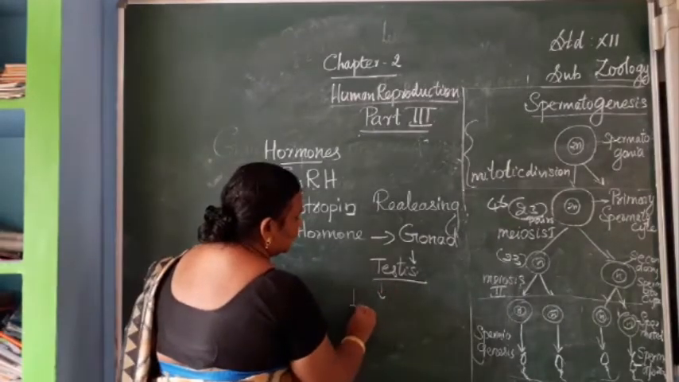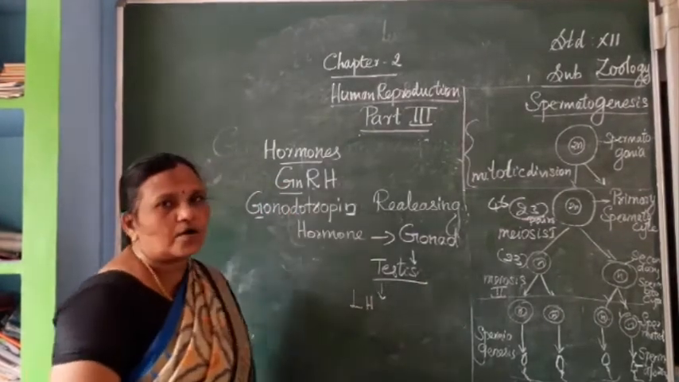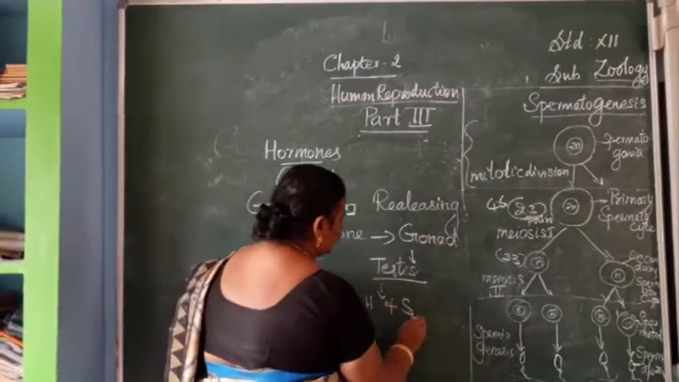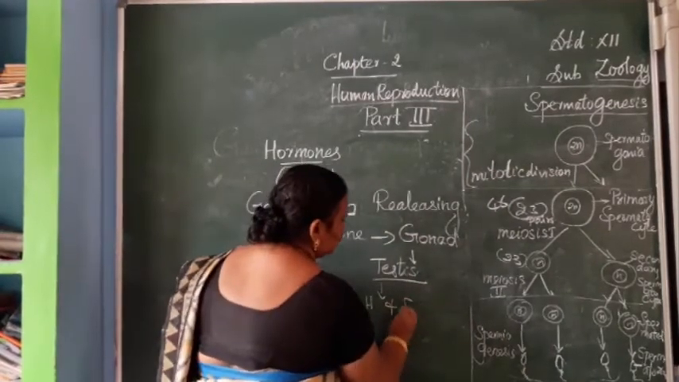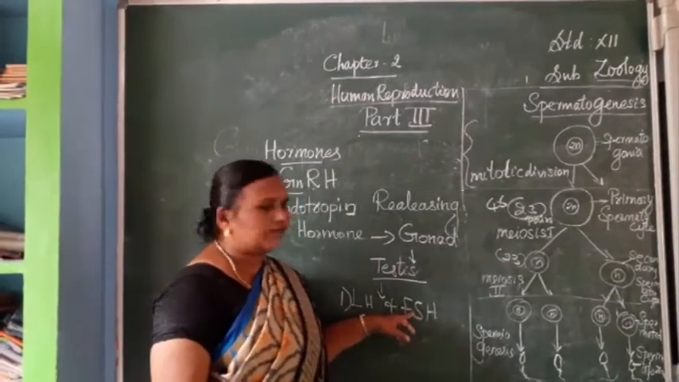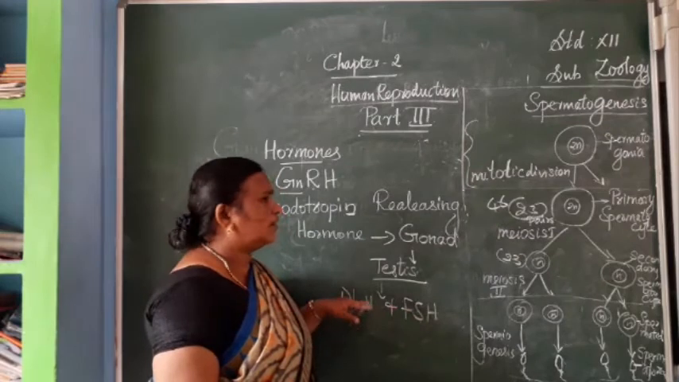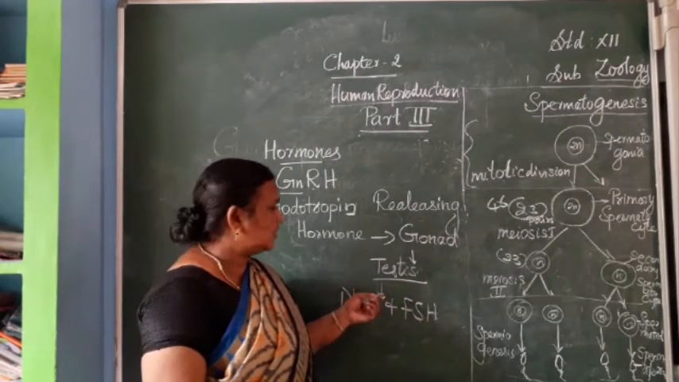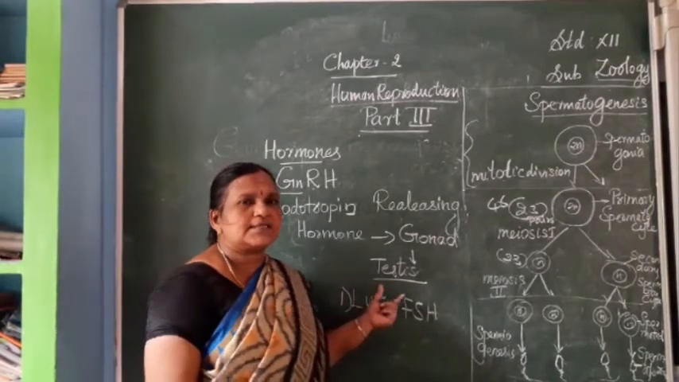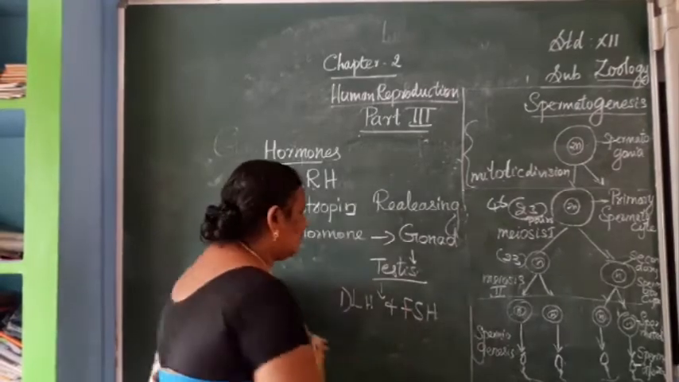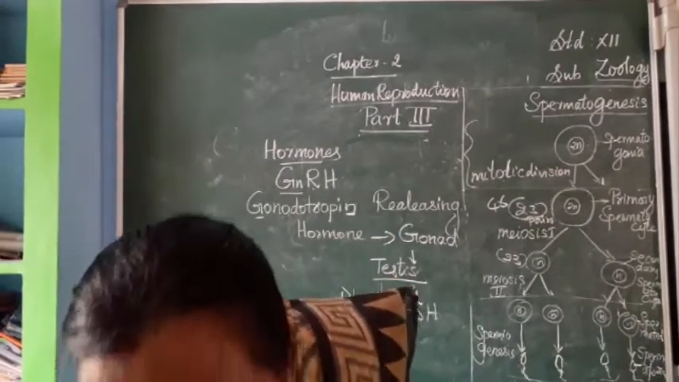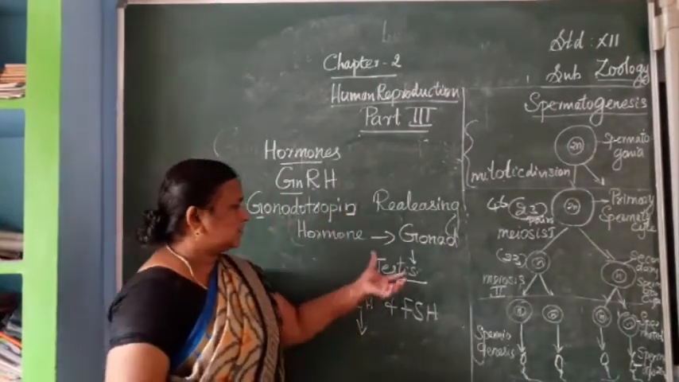First one is LH, that is luteinizing hormone. Next one is FSH. So first one is LH, luteinizing hormone, and FSH. This luteinizing hormone, as we already know, reacts on the Leydig cells, and the Leydig cells are secreting the hormone testosterone, the male androgen hormone.